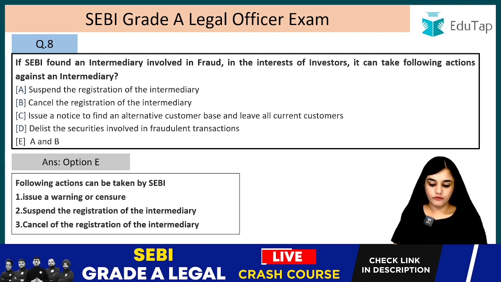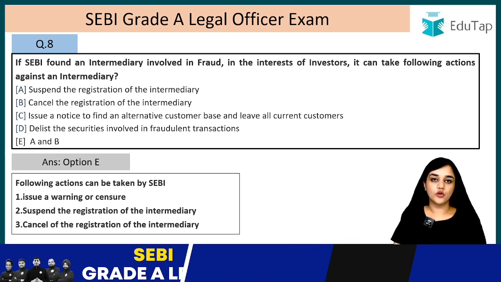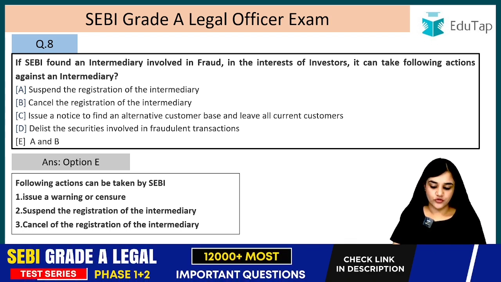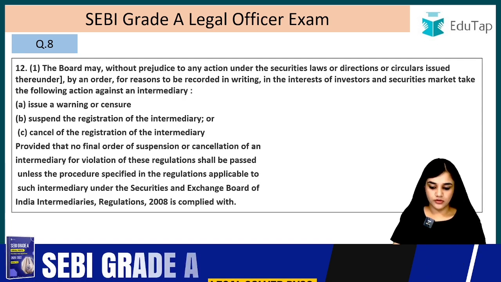If we read it, following are the actions that SEBI can take. SEBI can issue a warning or a censure, suspend the registration of the intermediary, cancel the registration of the intermediary. I have attached the regulation also.